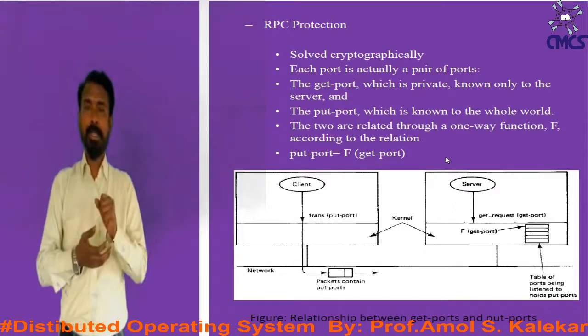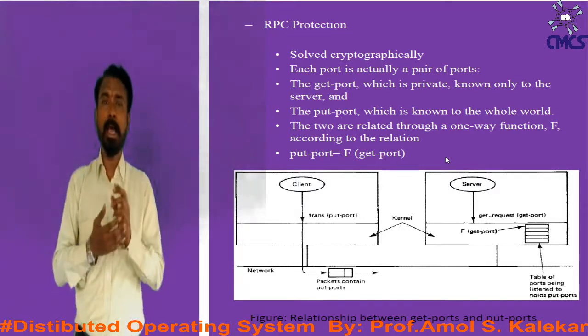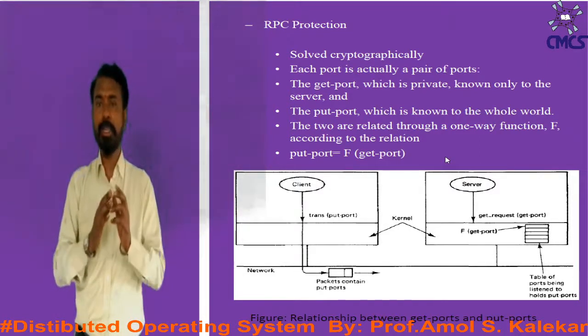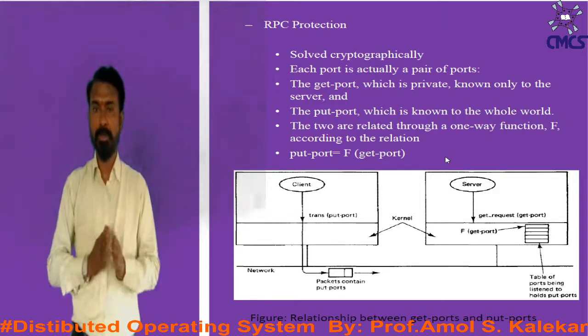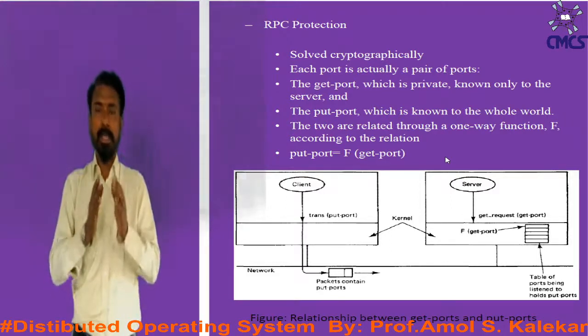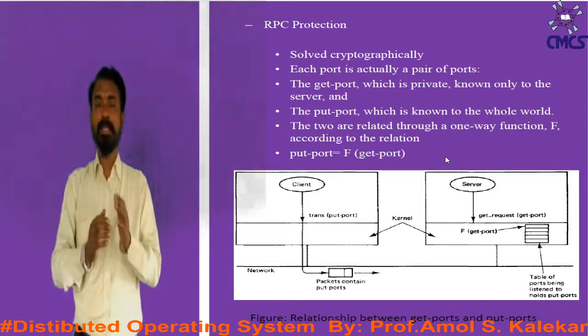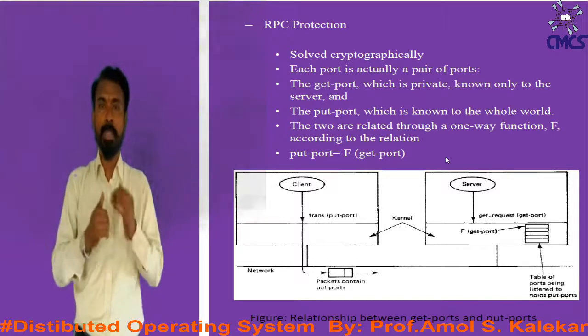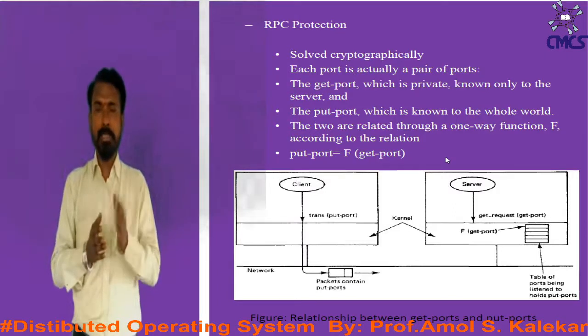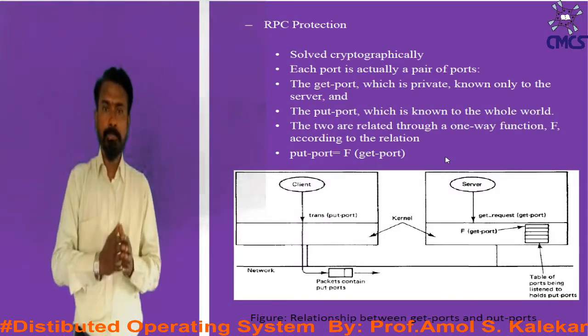Now, the next important point in RPC communication is RPC protection. It is solved cryptographically. Each port is actually a pair of ports.